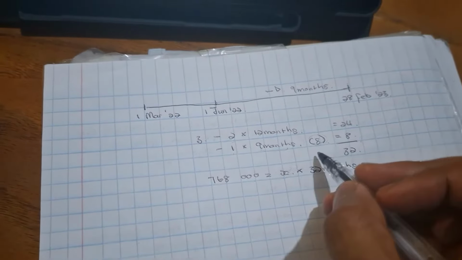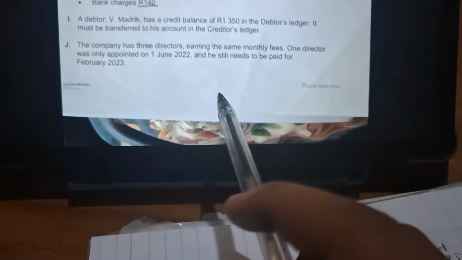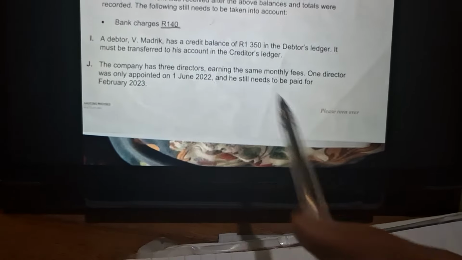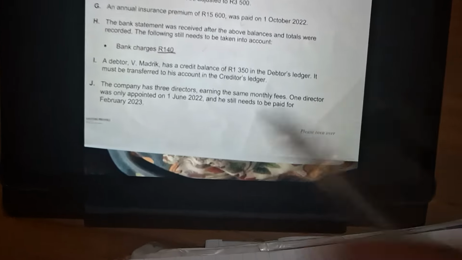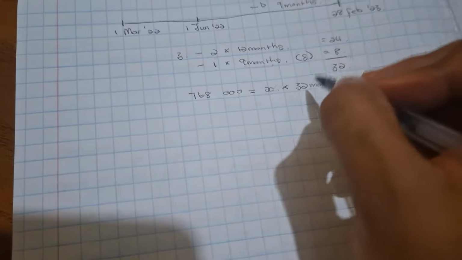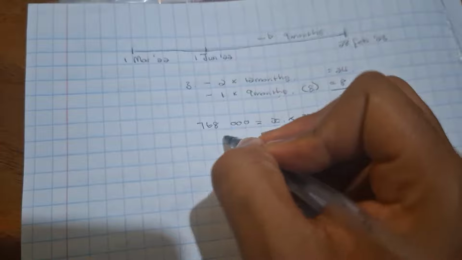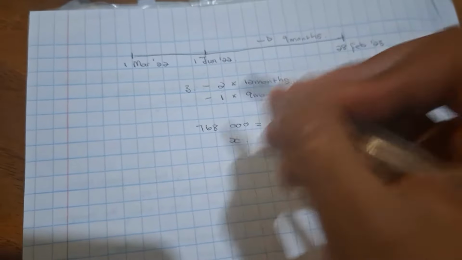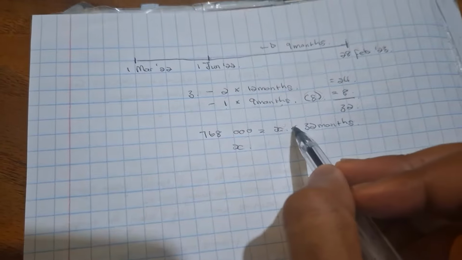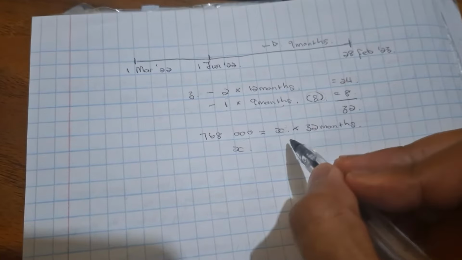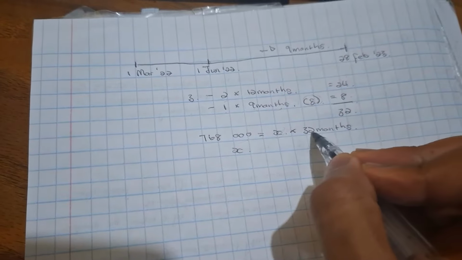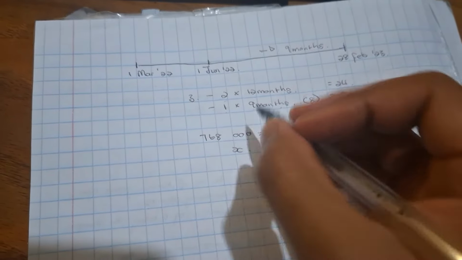But now they want us to also get that extra month that here he's worked, right? That he hasn't been paid for. So to get that extra month, we want to find X by himself. So we're gonna take X. Now we're going back to maths. This is multiplication. How do you get X by himself? You divide both sides by 32, right?